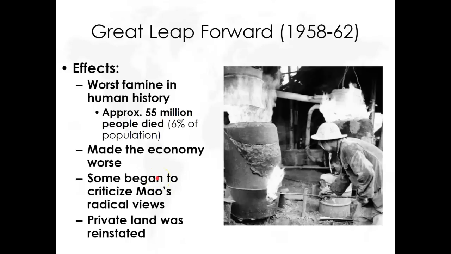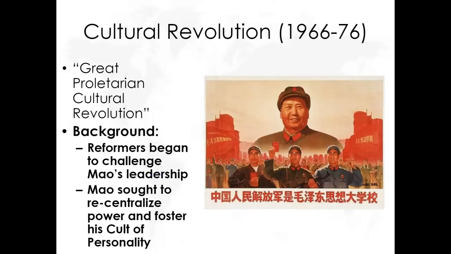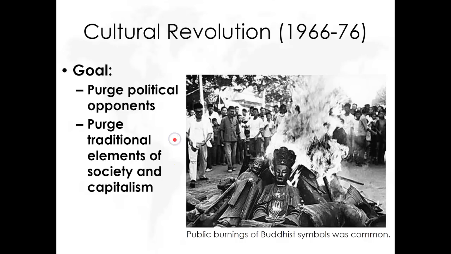Some people began to criticize Mao Zedong, which leads to his next policy, the Cultural Revolution, where he's going to try and reconsolidate, re-centralize his power in China. And the way he's going to do that is turn himself into basically this godlike figure in China, or often what we use in dictatorships, we call it a cult of personality. He's going to make Chinese worship him. And that's called the Cultural Revolution.